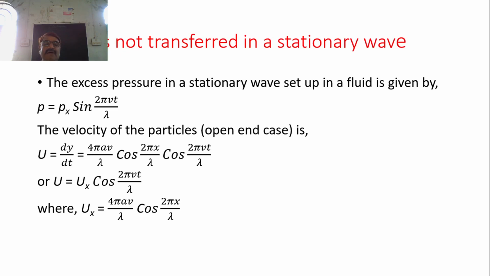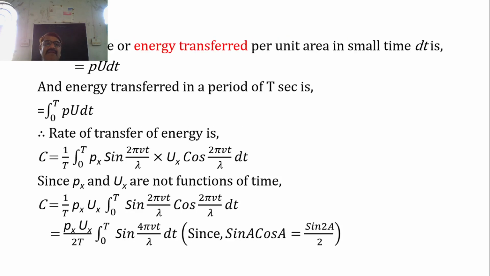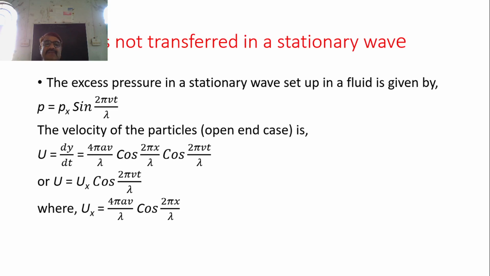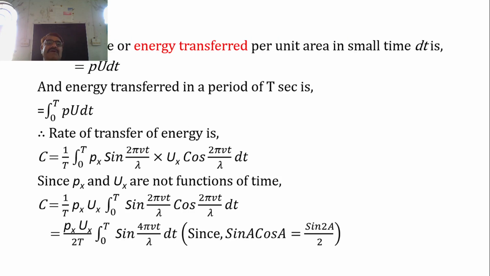Let us write the same equation as u equal to ux into cos 2 pi Vt by lambda. That means the amplitude 4 pi aV by lambda cos 2 pi x by lambda is now considered as ux, and u equal to ux cos 2 pi Vt by lambda. Now we have obtained the velocity of the particles as well as the excess pressure, or change in pressure, set up in a fluid due to the stationary wave.